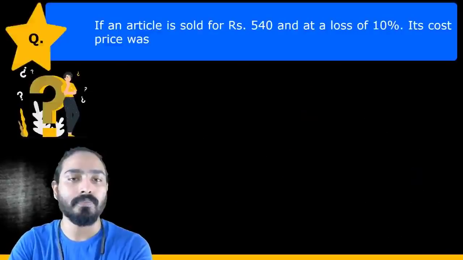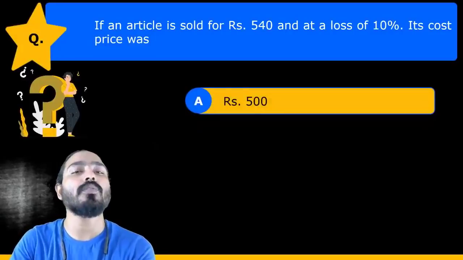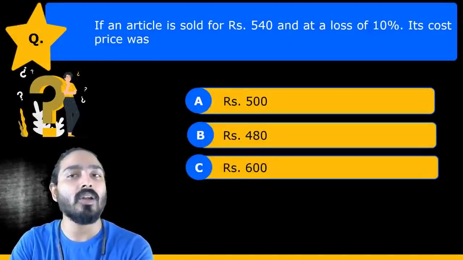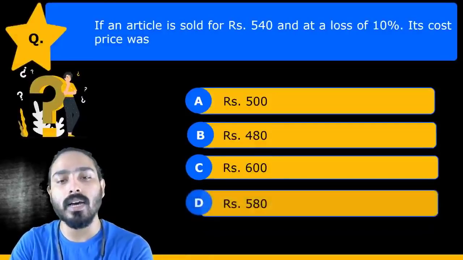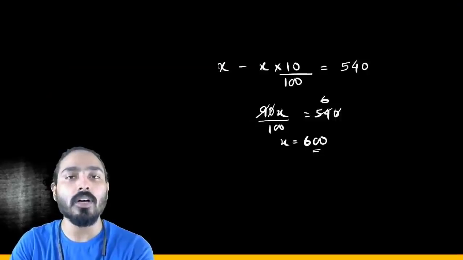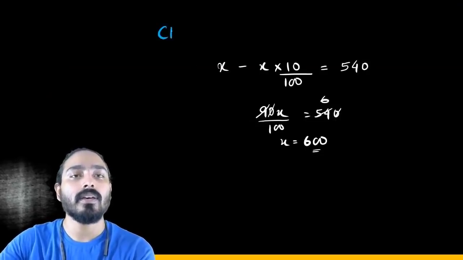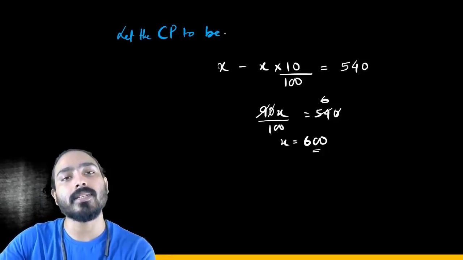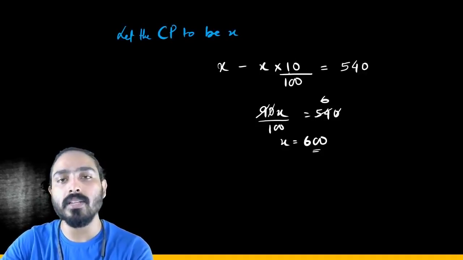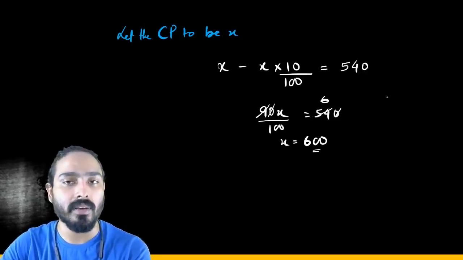Let's move ahead. If an article is sold for 540 at a loss of 10%, so someone had a loss of 10%, we could just identify what could have been the cost price. So let the cost price, CP, be x. Now x minus 10% of x becomes 540.